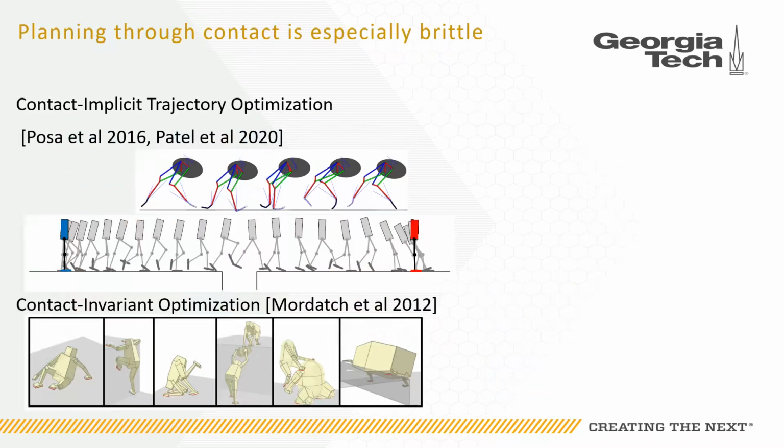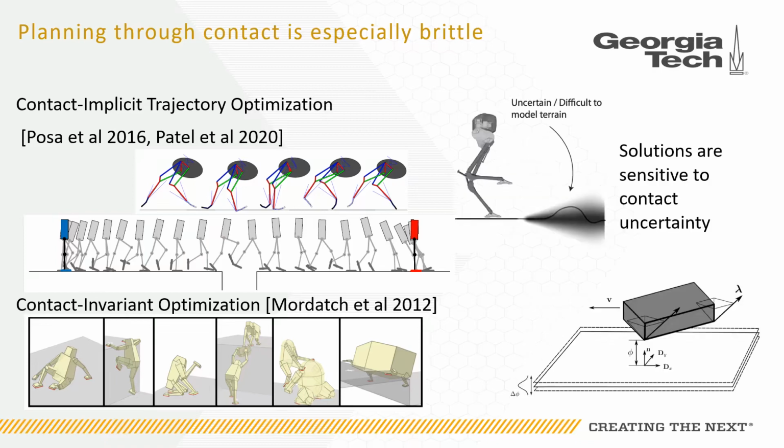Planning techniques for robots that involve intermittent contact include recent works such as contact-implicit and contact-invariant trajectory optimization, both of which specifically include models of contact geometry and friction. These methods also explicitly include models of discontinuous contact forces and impulses, which enables them to produce dynamic robot motions without pre-specifying contact sequences. However, the solutions these methods produce are brittle with respect to uncertainty in the contact model, making executing them highly sensitive to discrepancies between the real and modeled contact properties.